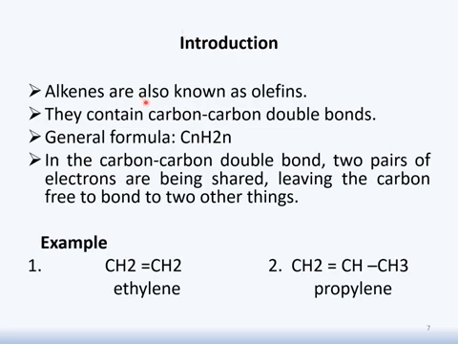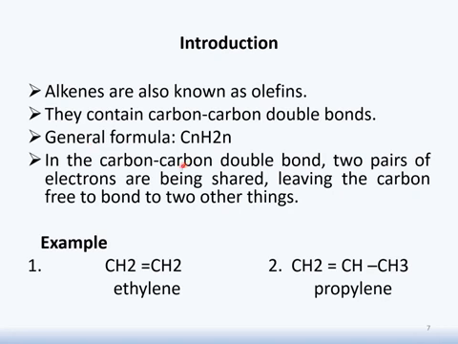Alkenes are also known as olefins. Alkenes contain a carbon-to-carbon double bond. This means it has 1 sigma and 1 pi bond, and the presence of this pi bond makes it very reactive. Its general formula is represented by this one.